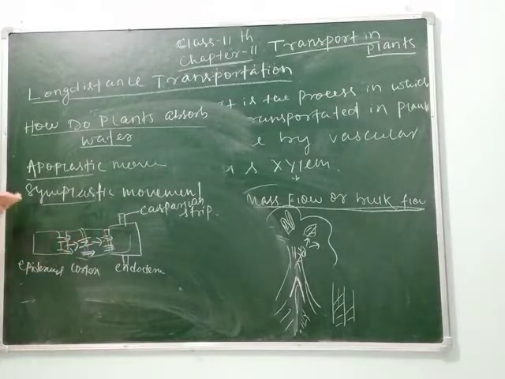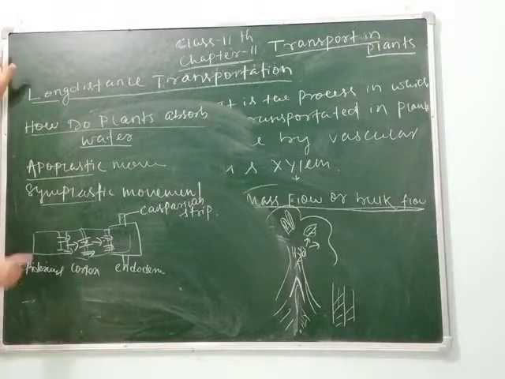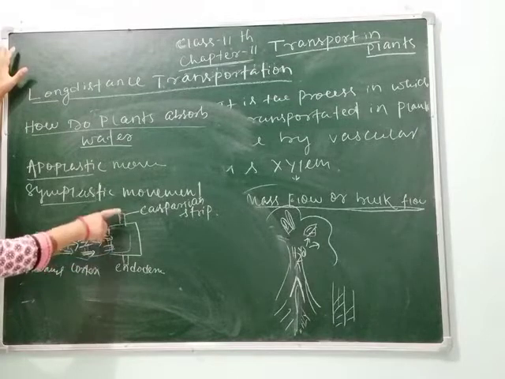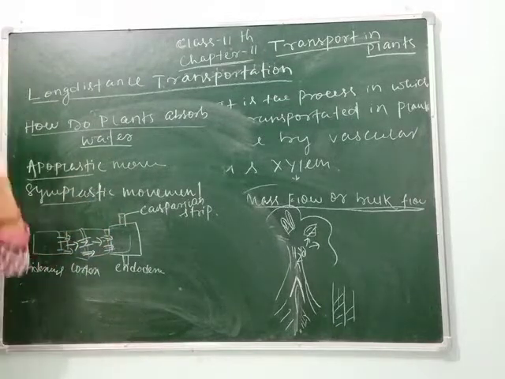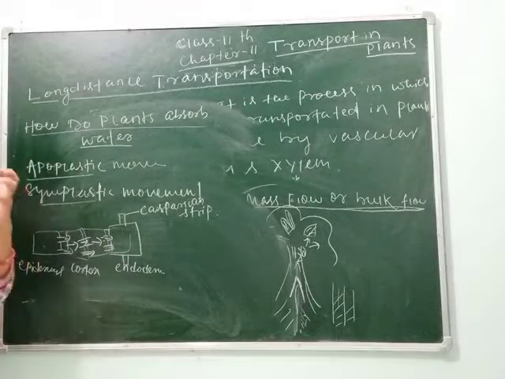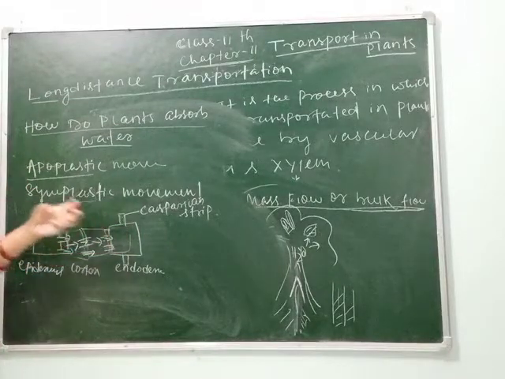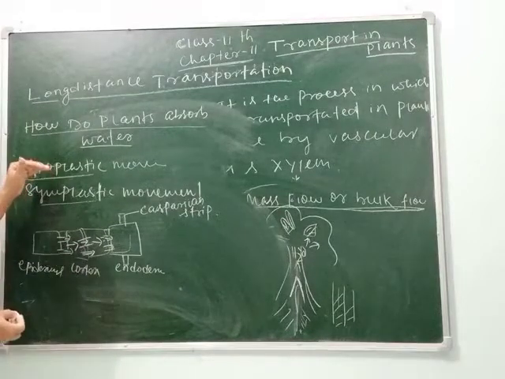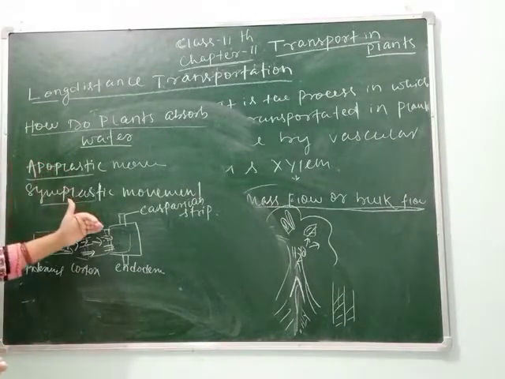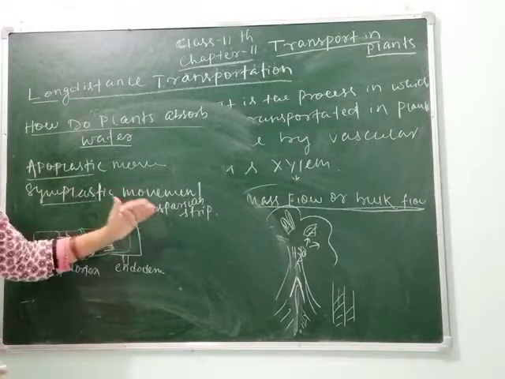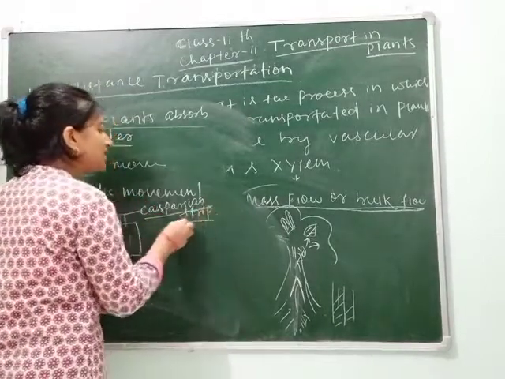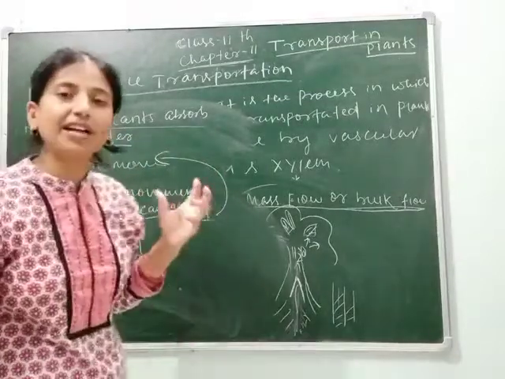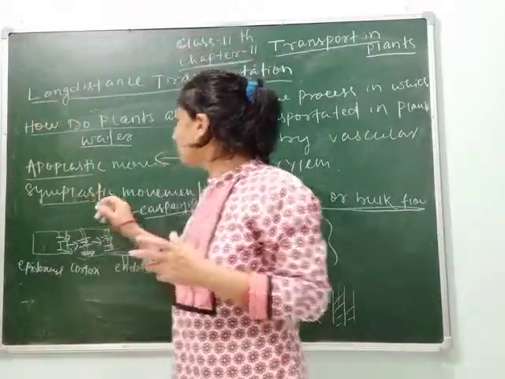Clear? So here I have told you, in apoplastic movement, water moves through the epidermis, cortex and endodermis. In the endodermis, the Casparian strip is present, which is waxy suberin material which does not allow the flow of water. So you can understand this. The transportation of water by apoplastic movement occurs through various parts of the cell except at the Casparian strip. Here no apoplastic movement occurs. Then how does the plant get water? So here symplastic movement occurs.